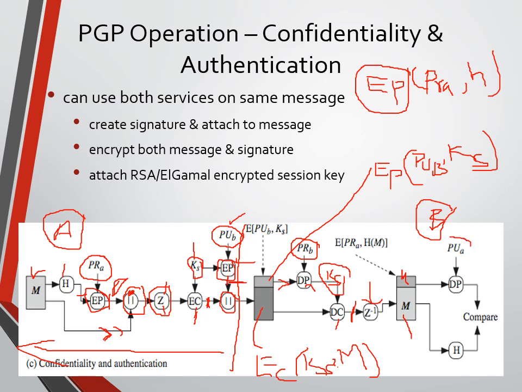So we'll consider this part first. The public key is already shared with user B, so he uses the public key of user A and goes for decryption. After decryption, the result is the hash code.